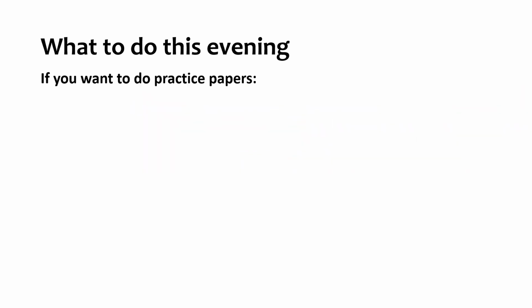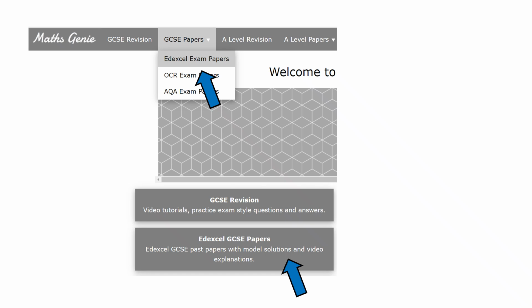If you want to do practice papers, really, really good thing. Make sure, as I said before, you're looking at papers 2 and 3. You're not just looking at paper 3 because paper 3 is tomorrow. Calculator topics could come up in either of those 2 papers. Maths Genie has a really good supply of papers. You can see all the past papers there with solutions, which is really, really useful when you're doing those.